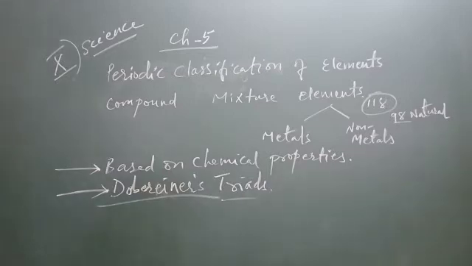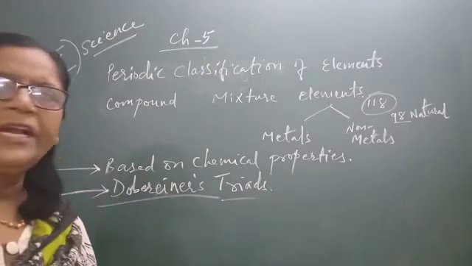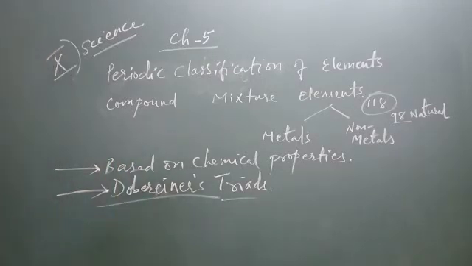So in short we can say that the total known number of elements today is 118. Okay, so all these elements have different properties, and 98 are naturally occurring.